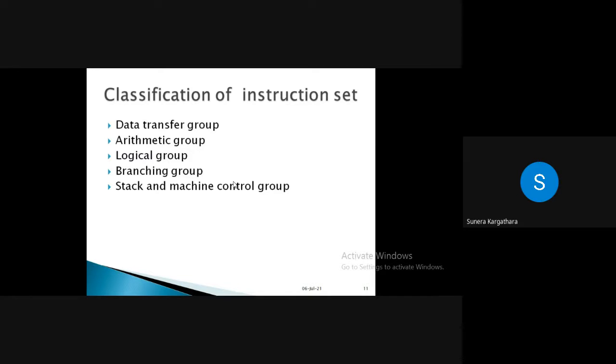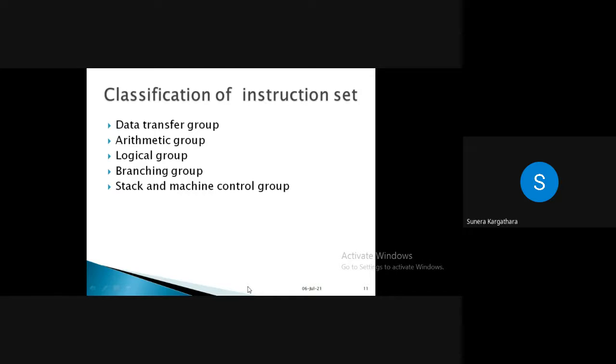But if I say ADD, arithmetic. If I say ANA, ORA, logical group, right? So by using your instruction, depending upon which particular task we are performing, you have this classification.